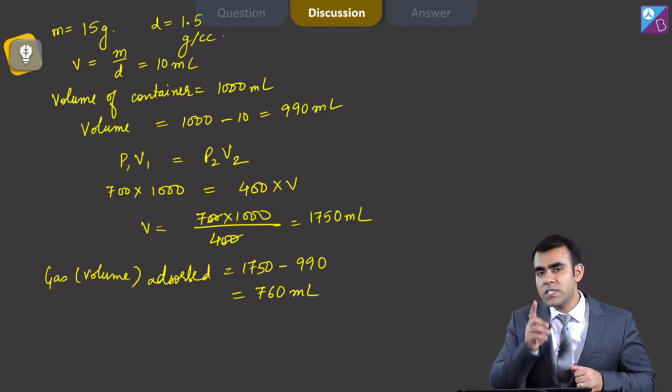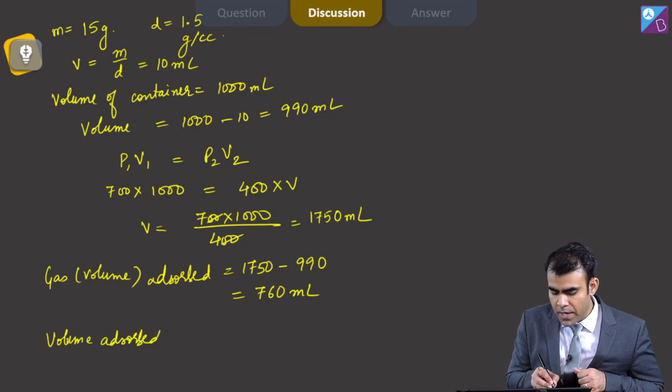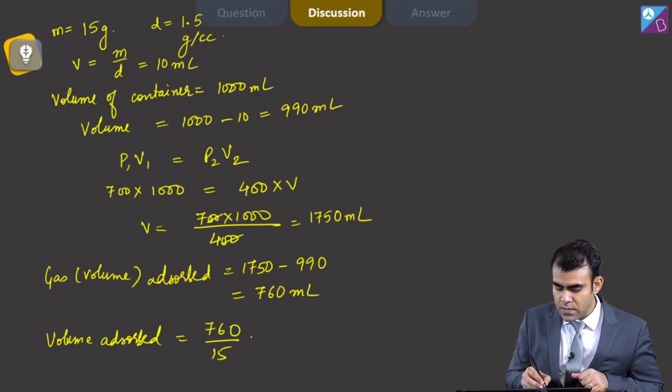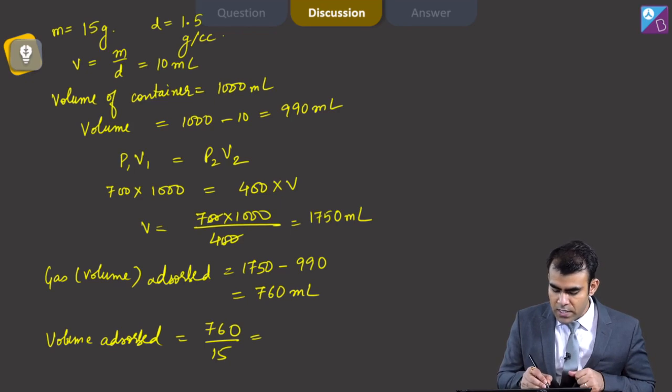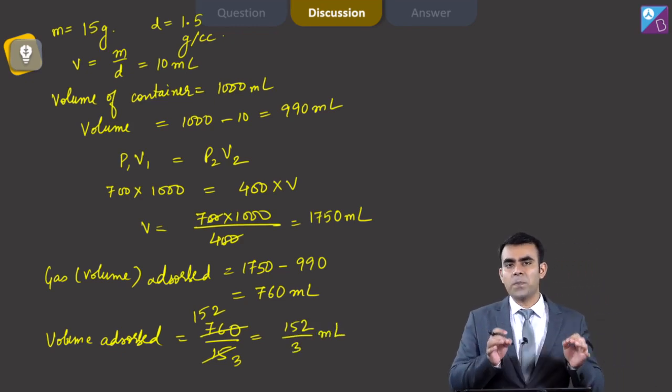But per gram, what is the quantity absorbed? Per gram the volume absorbed is 760 divided by 15, because the total mass of charcoal given is 15. So 5 times 3 is 15, 760 divided by 5 is 152, so 152 by 3 ml. This is the volume which is absorbed per gram of charcoal.